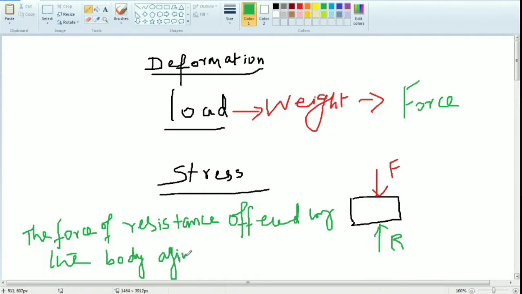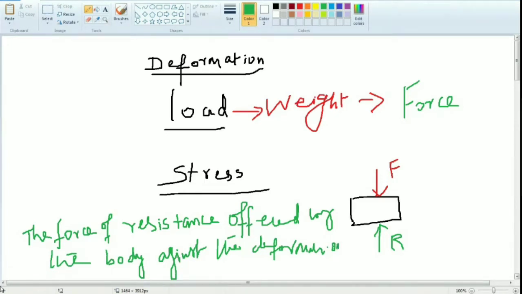Against the deformations. The body does not allow the deformations, so the body resists that one. So that resistance is called stress. Simply, we can call stress nothing but resistance.